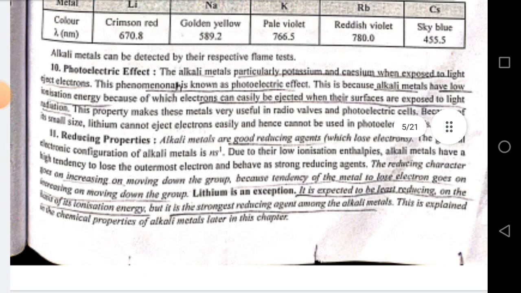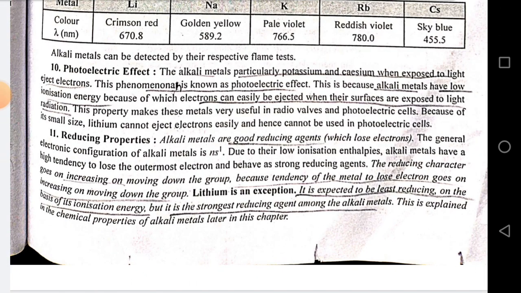Photoelectric effect. The alkali metals, particularly potassium and cesium, when exposed to light, eject electrons. This phenomenon is known as the photoelectric effect. This is because alkali metals have low ionization energy, because of which electrons can easily be ejected when their surfaces are exposed to radiation. This property makes these metals useful in radio valves and photoelectric cells. Lithium cannot eject electrons easily and hence cannot be used in photoelectric cells because of its small size.